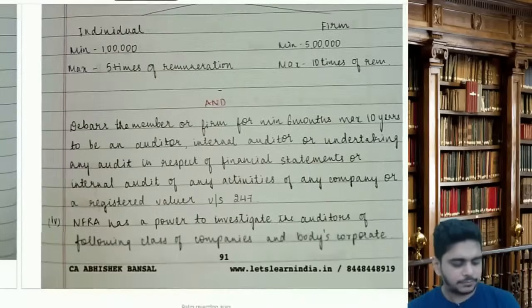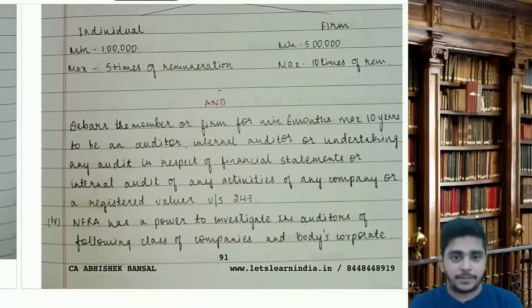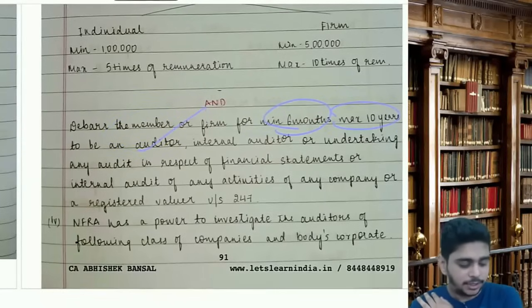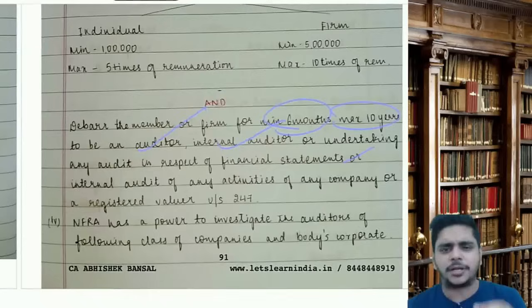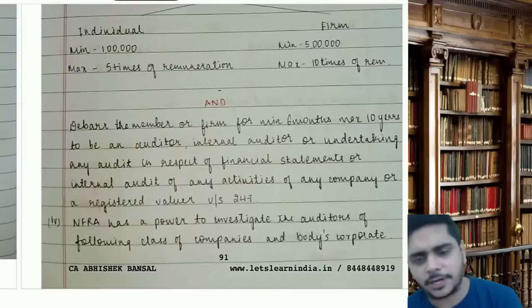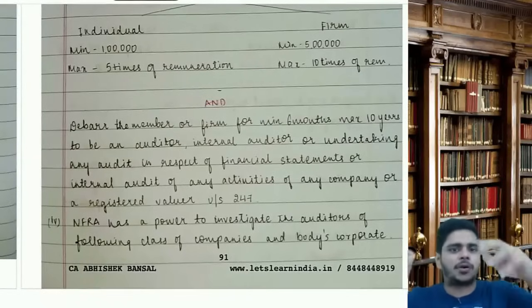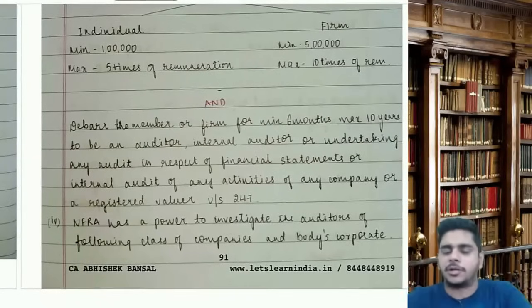And he will be debarred. NFRA will debar the member of the firm for minimum 6 months, maximum 10 years, to be an auditor, internal auditor, or undertaking any audit in respect of FS or internal audit of any activities of a company or a registered valuer under section 2%. You can't become internal auditor, you can't become stat auditor, you can't do any audit, you will be debarred for minimum 6 months, maximum 10 years.